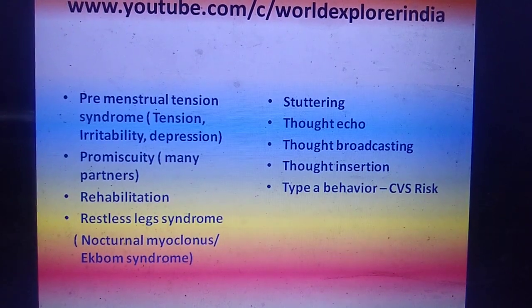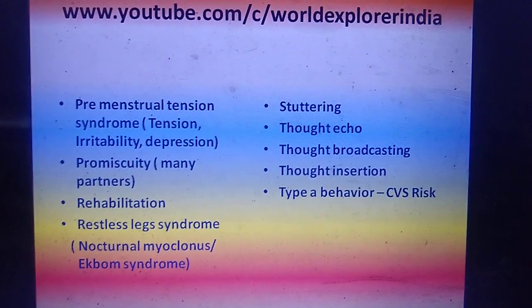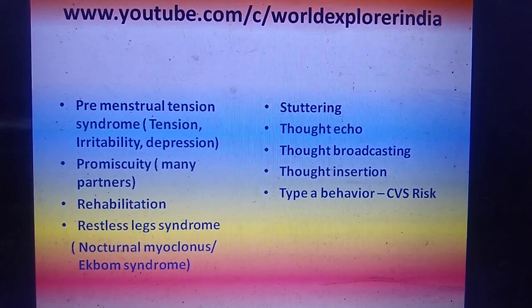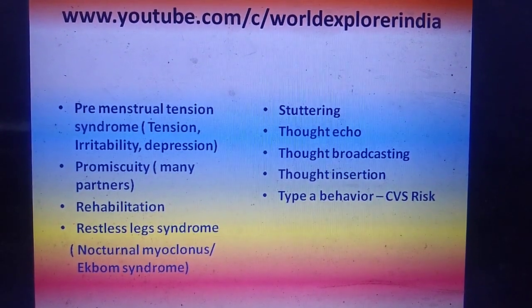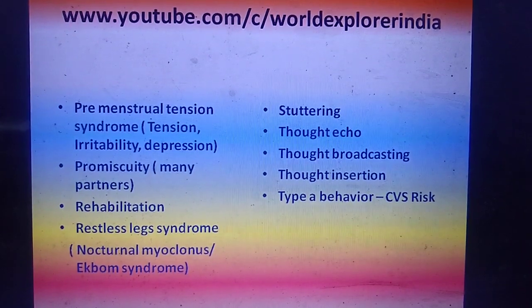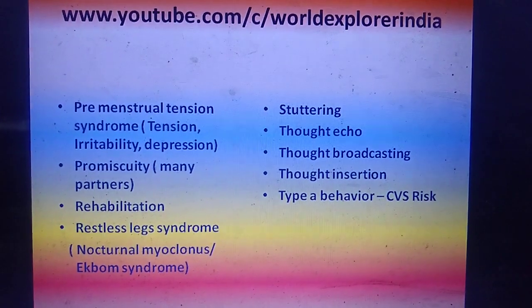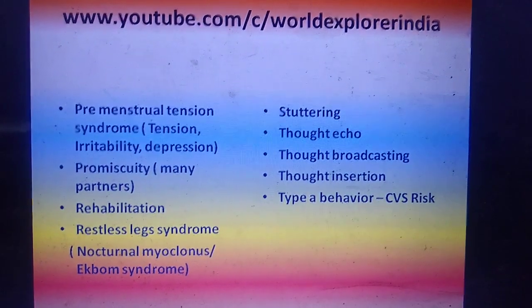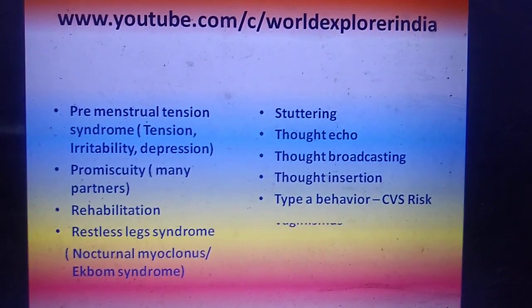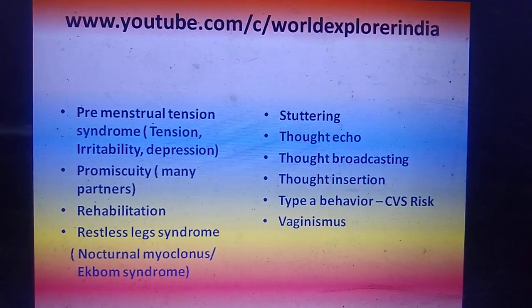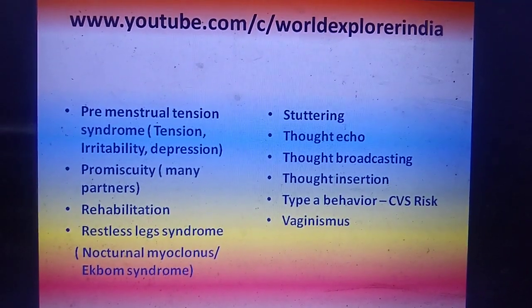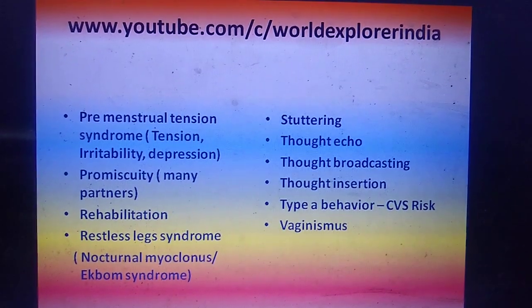Type A behavior is at risk for cardiovascular disease because these are very hard working persons. They work in very stressful situations. Under stress they have deadlines, they want to finish that work by the deadline. So such type of persons have such a behavior and they are at high risk of cardiovascular diseases in the future. Vaginismus, again it is the same as we have seen in the previous condition, where they are having a painful sexual intercourse.